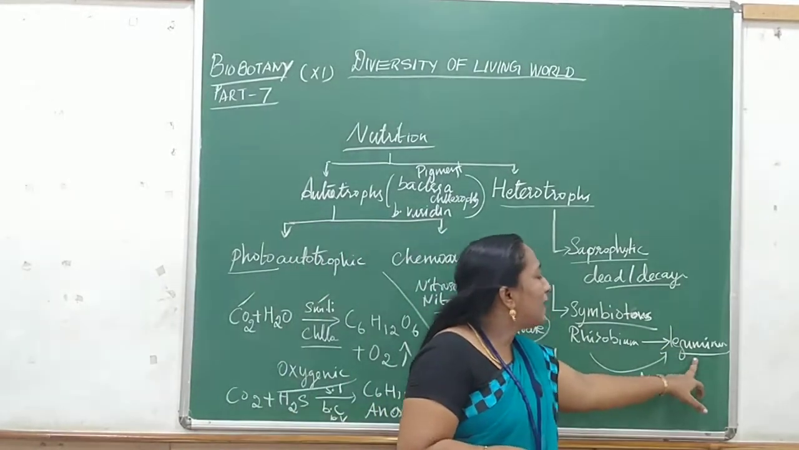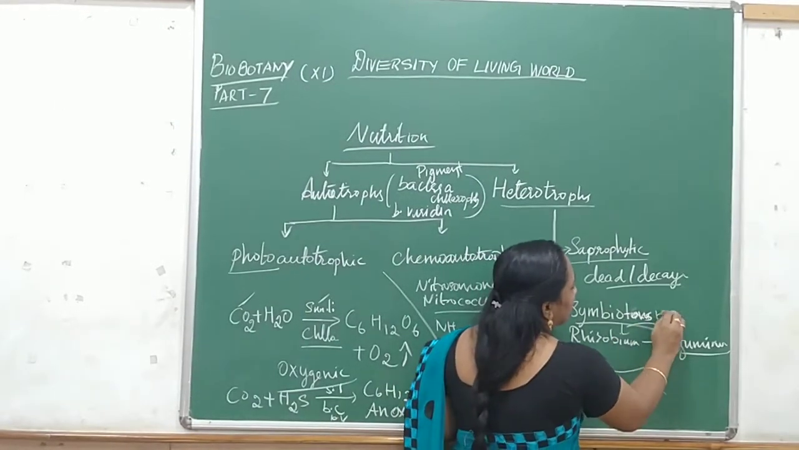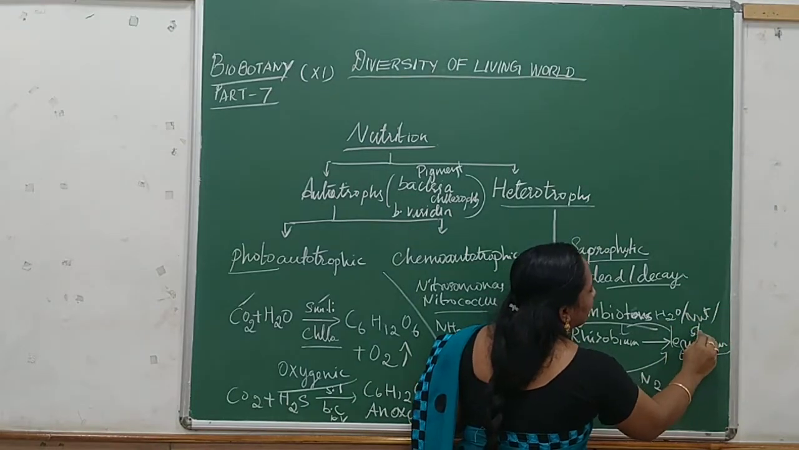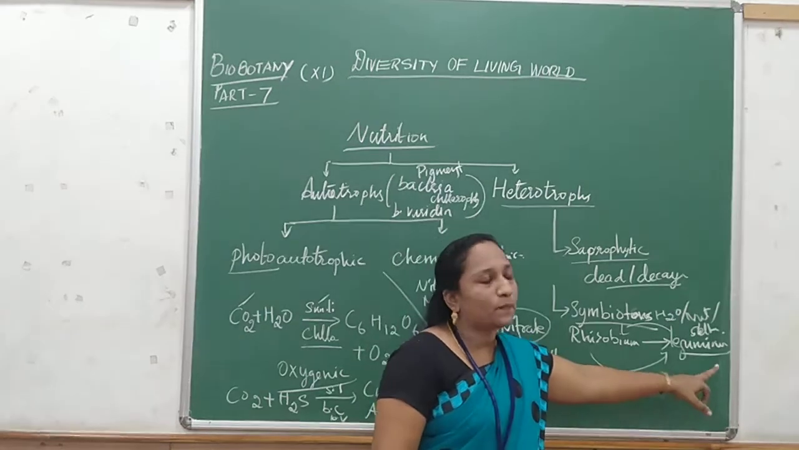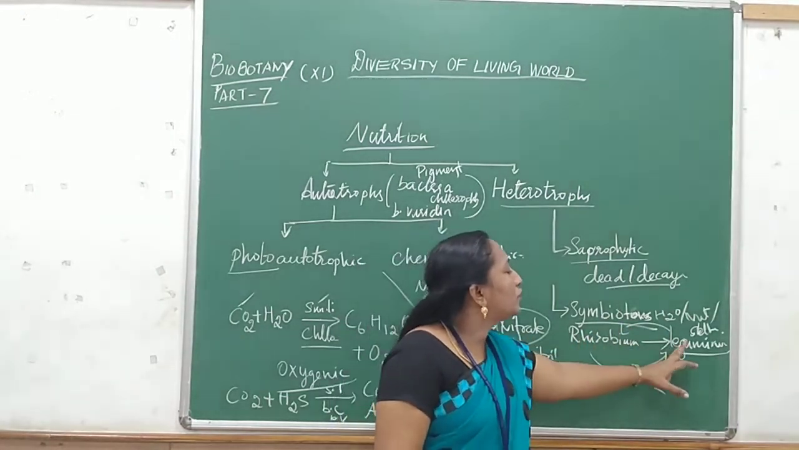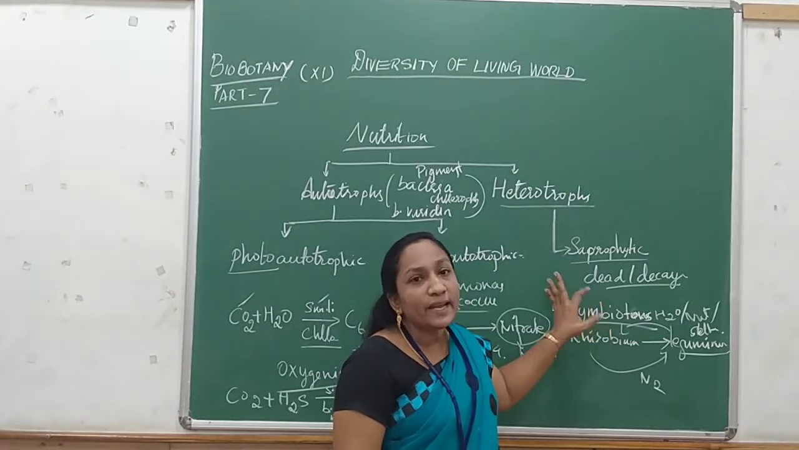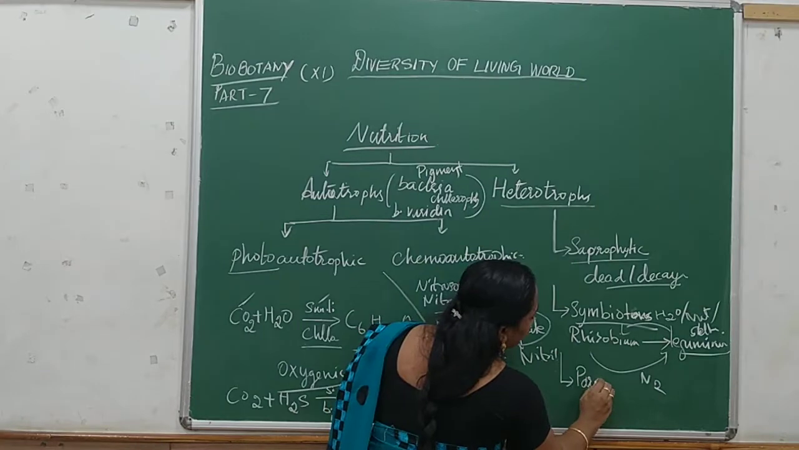Then how does the plant help the rhizobium? This plant provides water, nutrition and shelter. All these things are provided by the leguminous plant to the rhizobium. Because of this mutual understanding, they are said to be symbiotants. What are they said to be? Symbiotants. And one more is called parasites.